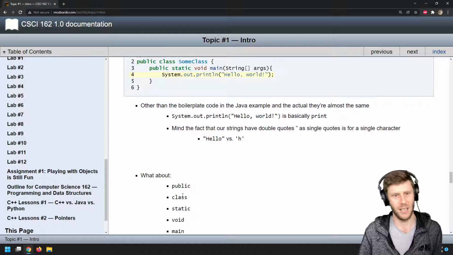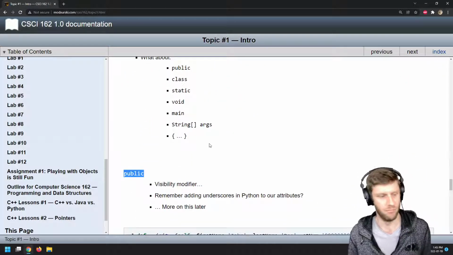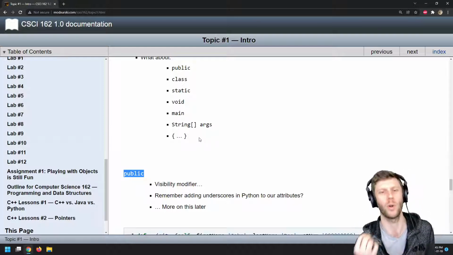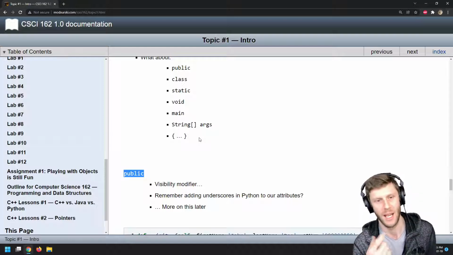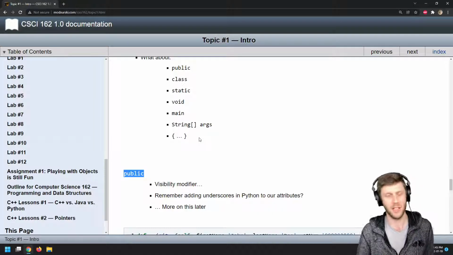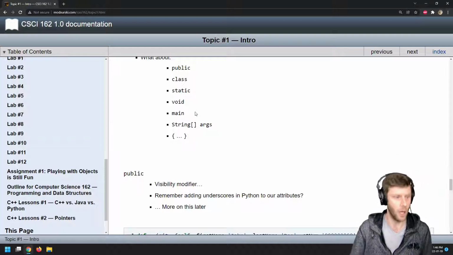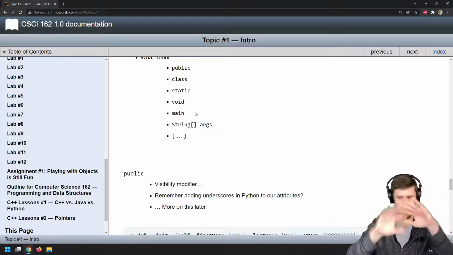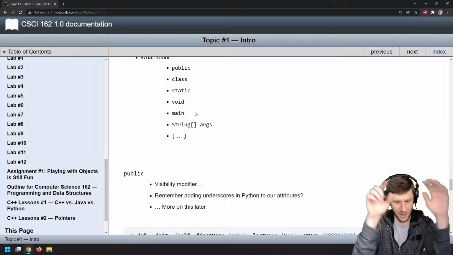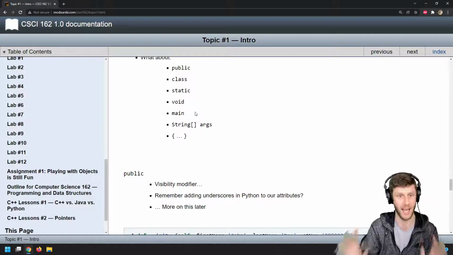But we see public class and whatnot. Well, you might remember public from 161. We never actually had to use the keyword public, but it was an idea that we were aware of. And so public is a visibility modifier. Things can be public, things can be private, and there's a couple of other options, but those are the main two we'll think about for now. Public is code in other pieces of my project can see this code. Private is all the code within this chunk of my project can see that code, but every other piece of code in my project can't.